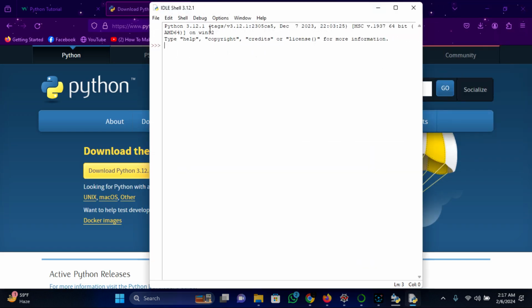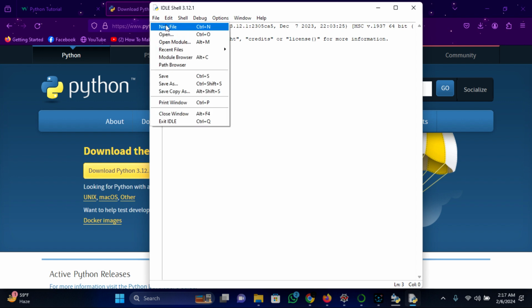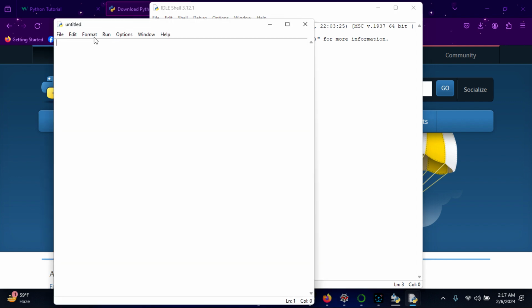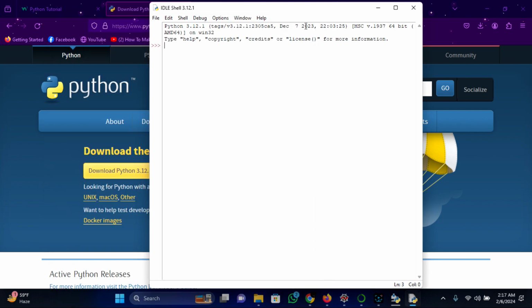Sorry, this. What you have to do is simply click on file, then new file, and you will get the perfect IDE. Fine. That's all the required tools to do Python programming. Now let's start.